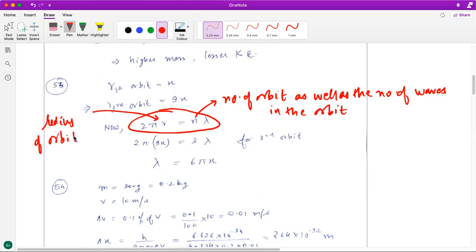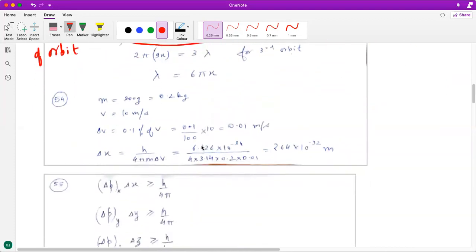Here the third orbit is being discussed, that's why you have to substitute the value of 9x. Radius of first orbit is x, so radius of third orbit will be 9x, and this should be equal to 3 lambda. So you get the value of lambda as 6 pi x.